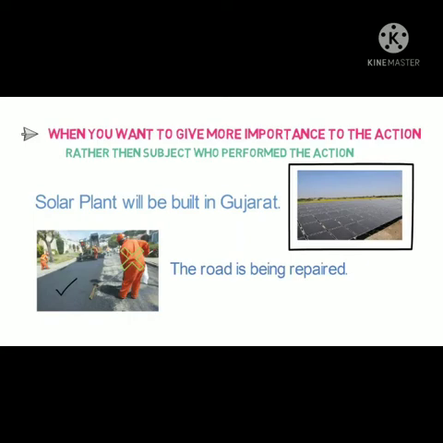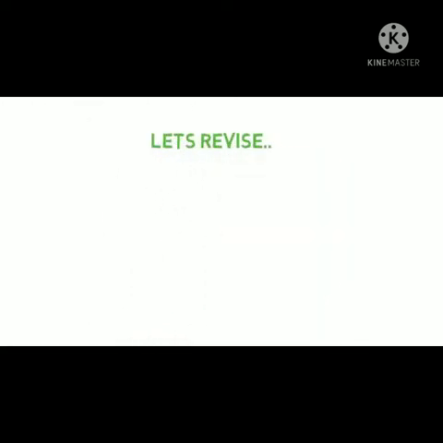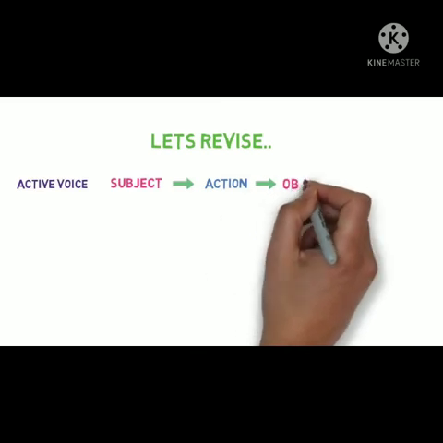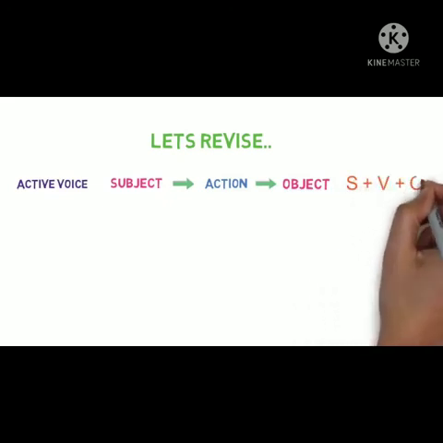That's all in this video about active voice and passive voice. Now let's quickly revise what we have learned in this video. Firstly, we discussed what is active voice. Here, the subject performs the action and object receives the action. General sentence structure of it is subject plus verb plus object.